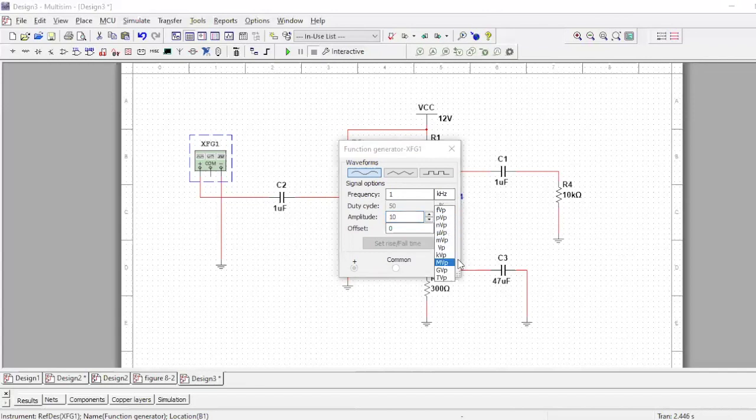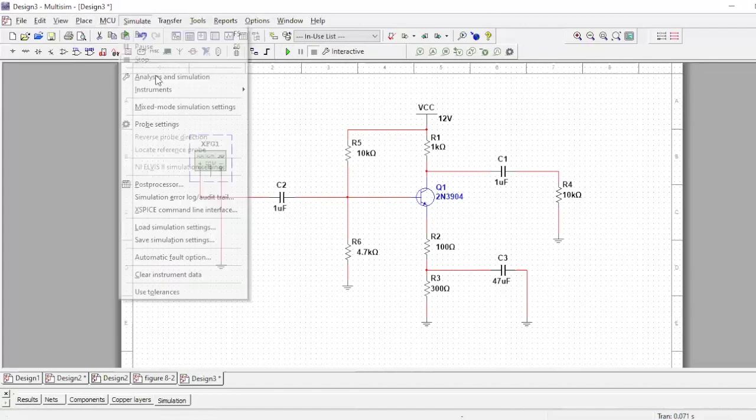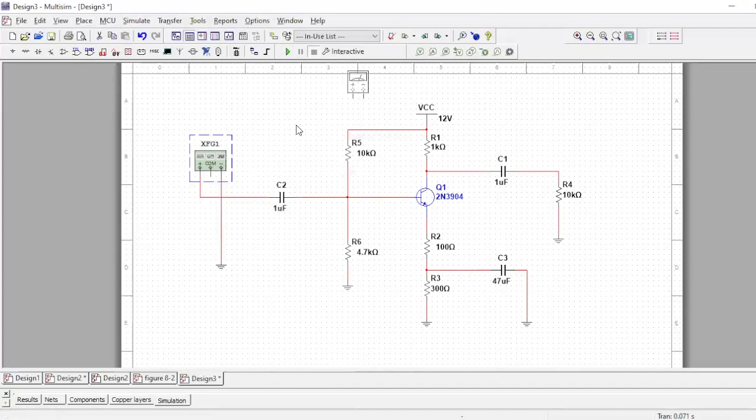Here are the different values, and click here and you could simulate your circuit by clicking on run. So if you put multimeter, simulate instrument and multimeter, you could get the values for the components. You put it on any components you need the values for.